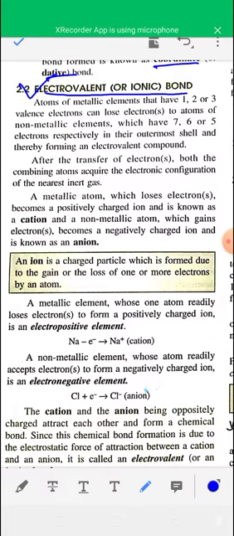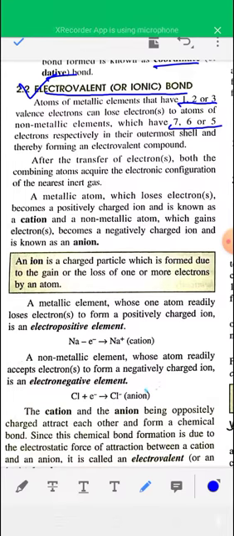Okay, so atoms of metallic elements have one or two or three electrons in their valence shell, and non-metallic elements generally have 7, 6 or 5 electrons in their valence shell or outermost shell. When atoms of metallic elements combine with atoms of non-metallic elements, then electrovalent bond is formed.